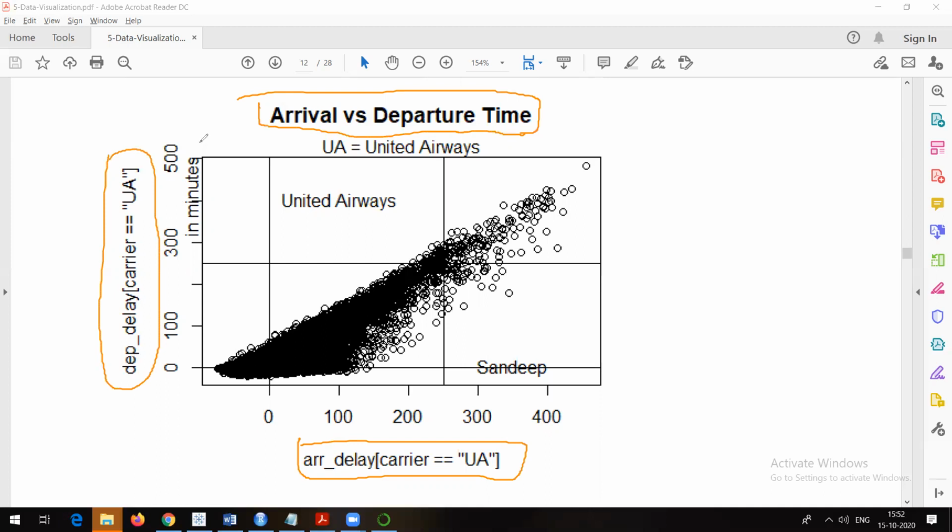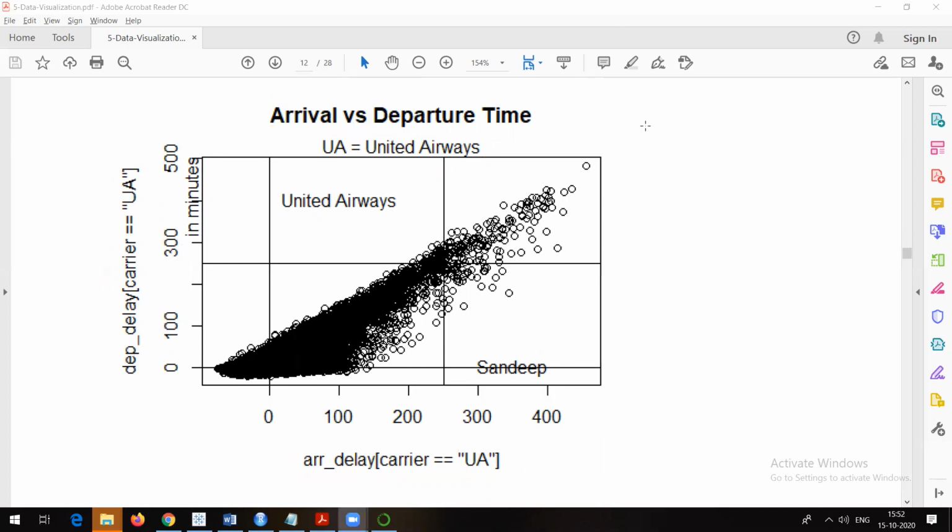If you check here, something called minutes is there. Here UA equals United Airways. Suppose some name is written; how do we add all these things at a particular point? That's what we want to understand, because these are the things that help make the visualization, or the plots, easy to understand. That is the next point we want to discuss here.